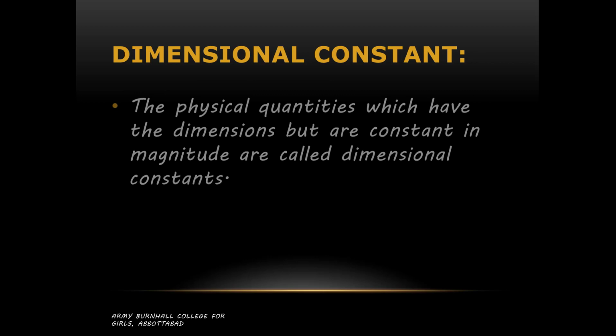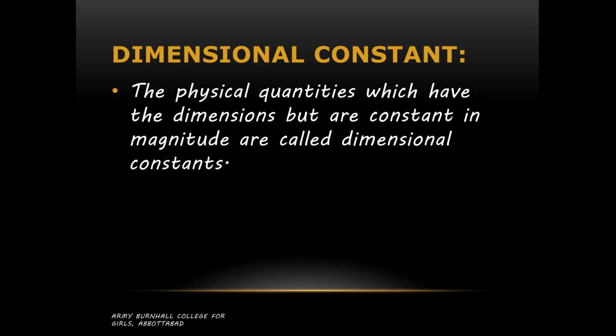Second thing is dimensional constants. The physical quantities which have dimensions but are constant in magnitude are called dimensional constants. They have dimensions but their magnitude is not changing, it is fixed, just like universal constants. For example, speed of light, it has a dimension of velocity but its magnitude remains constant.